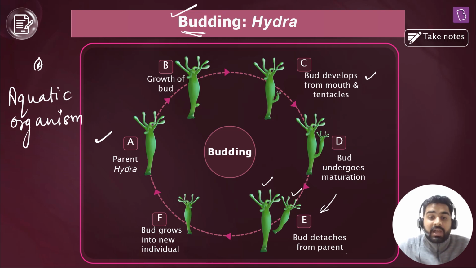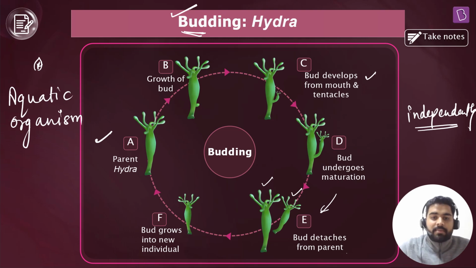Now, this detached young one has the tendency to grow independently. Okay? Independently, it will grow, and once it grows independently, now again it can also reproduce by the same process, right? So if anyone asks you what are the steps, you can simply mark the growth of bud. Once the bud is grown, it starts to develop the tentacles and mouth. Gradually it will start to mature. Over maturation it will detach, and now it becomes a fully fledged, completely developed parent hydra.